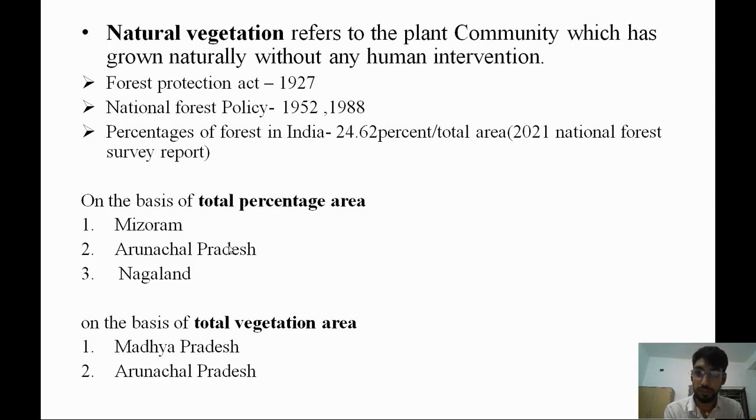The second rank goes to Arunachal Pradesh, and third is Nagaland. Now come to the total vegetation area. We are not considering percentage, we are considering the vegetation area only. Total how much area has vegetation. The first is Madhya Pradesh and the second is Arunachal Pradesh.